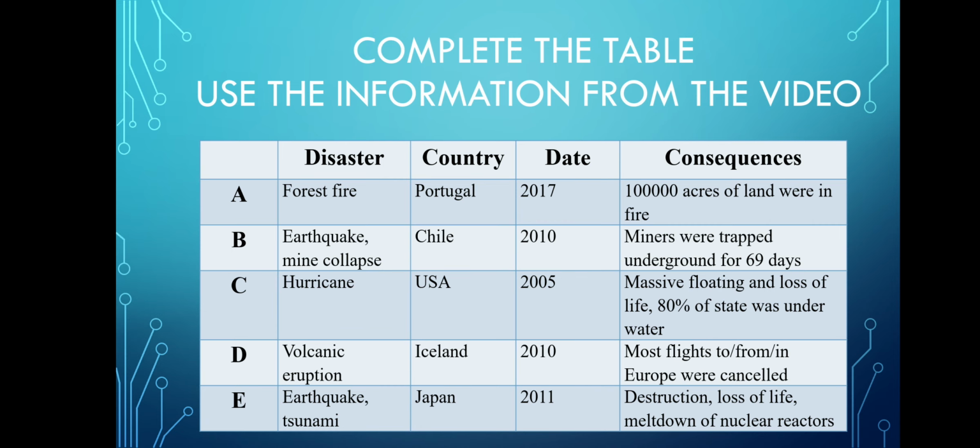Let's check your answers. Report A. It is a forest fire in Portugal in 2017. Over 100,000 acres of land were on fire. B. It is an earthquake and mine collapse in Chile in 2010. Miners were trapped underground for 69 days. C. It is a hurricane in the USA in 2005. Massive flooding and loss of life. 80% of the state was underwater.